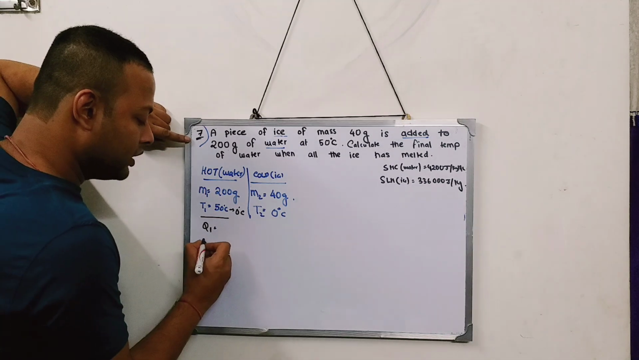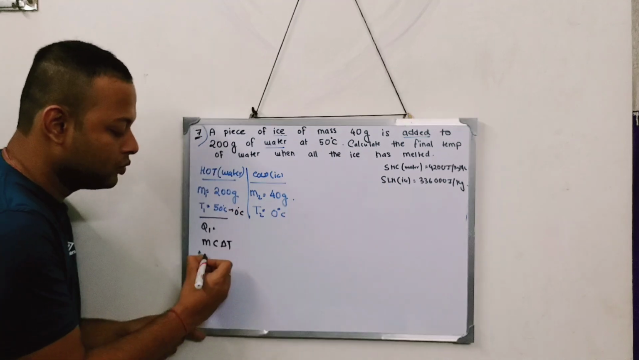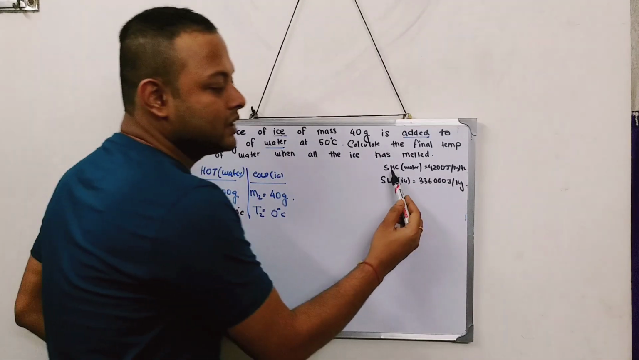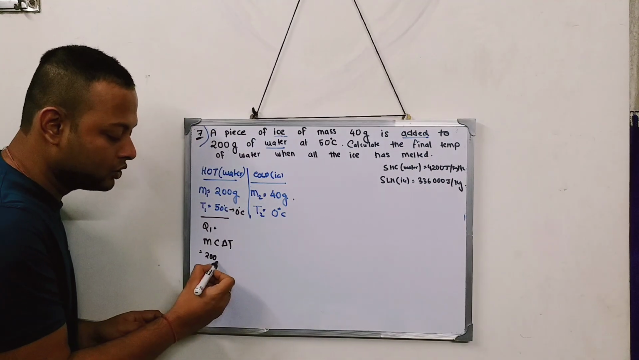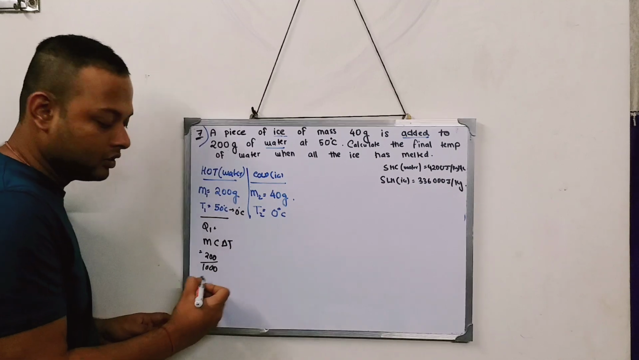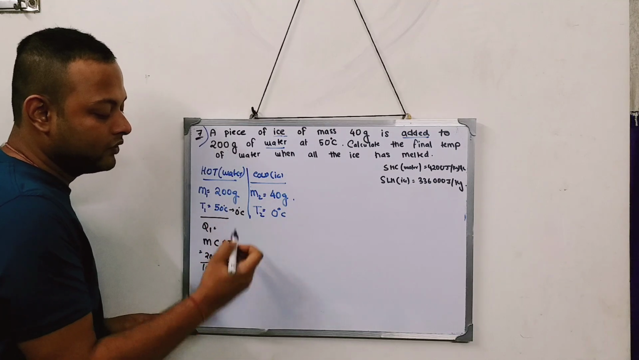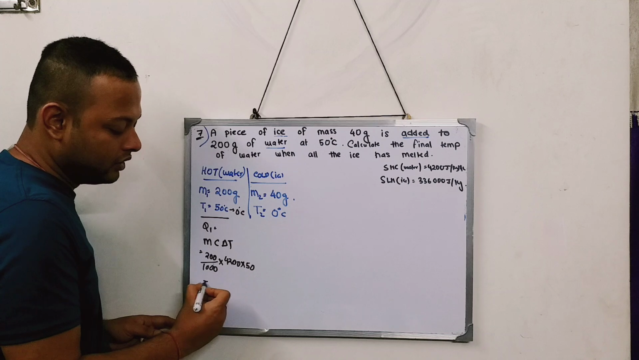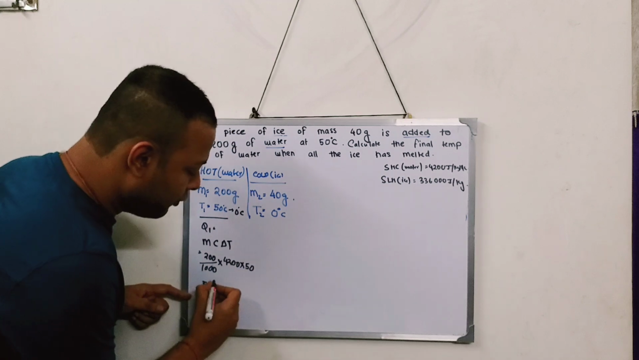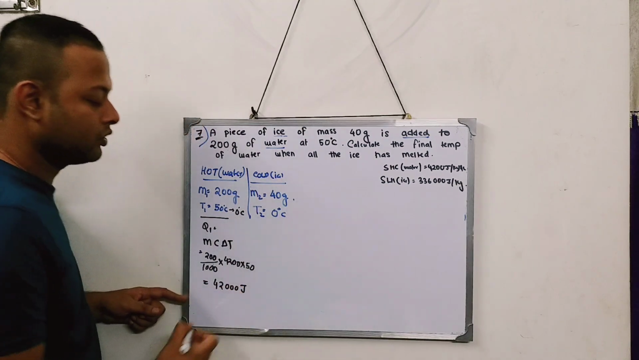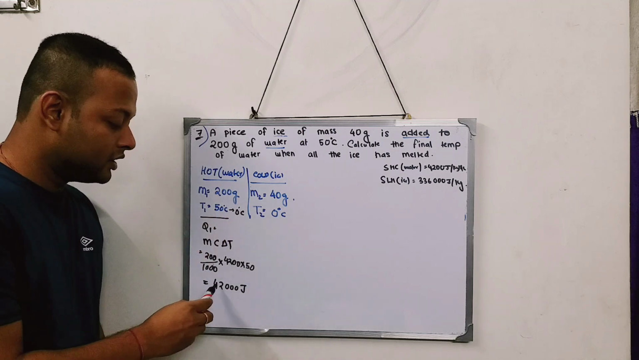So the total amount of heat that will be given is mc delta T. Mass is how much? 200. But if you see, the specific heat capacity is in joule per kg, so as we did in the last sum, 200 will be divided by 1000. C is 4200. And delta T is going from 50 to 0, so it becomes 50. When you solve this, it comes out to be 42000 joule. So the total amount of heat given by the hot water to go from 50 to 0 is 42,000 joule.